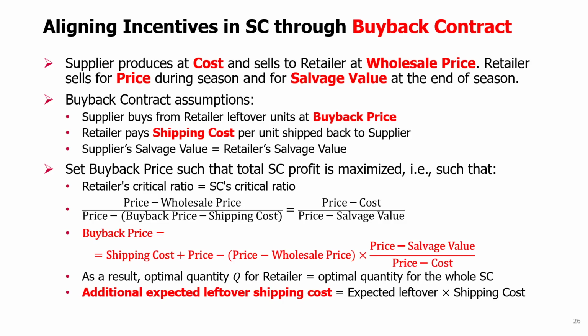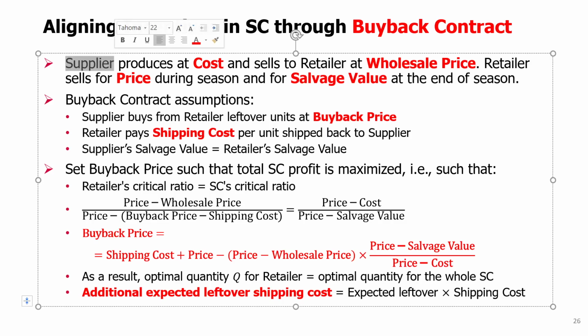So here in the buyback contract, recall that we will assume we have a supplier that produces at some cost and then sells to the retailer at a wholesale price. And then the retailer in turn sells at a price, and that happens during the season. So it's a seasonal product, and there is a salvage value that the retailer gets at the end of the season. So the buyback contract will assume the following.